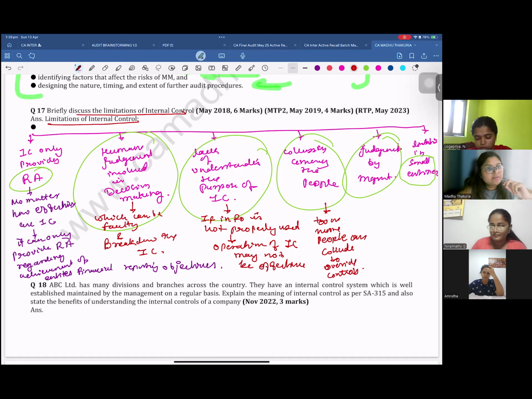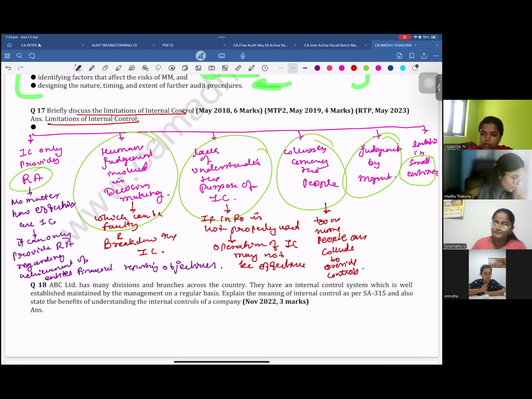Now, whenever the management is responsible for designing and implementing the controls, yes, it is the management who does that. While doing that, what does management do? Management first identifies the risk, then they put in the internal controls. What if their judgment of risk is wrong? Their resultant internal controls will be wrong, right?